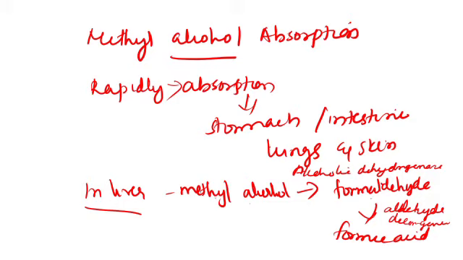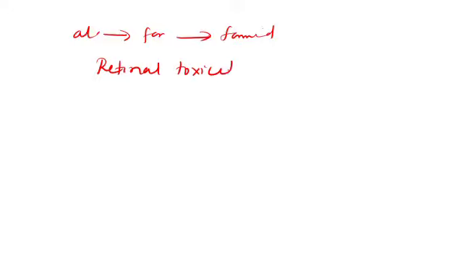This is responsible for retinal toxicity as well as metabolic acidosis.